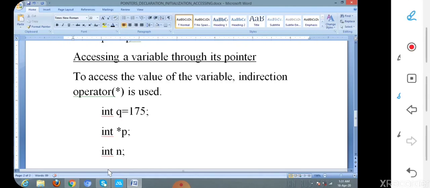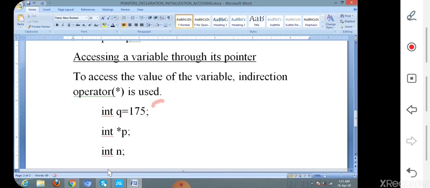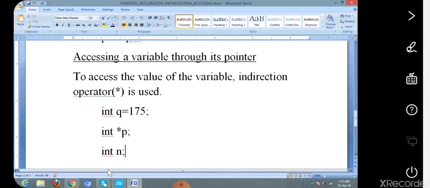These three variables are of integer data type, so they can be declared in a single line separated by comma. That means q is the normal variable, star p is the pointer variable, and n is used to store the value which is stored in the location initialized with the variable p.